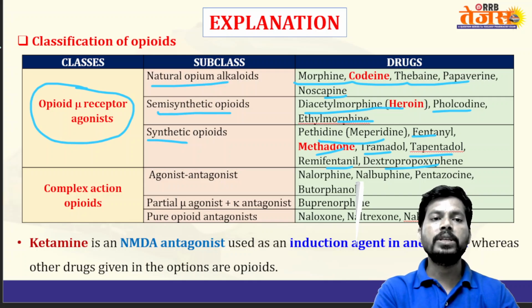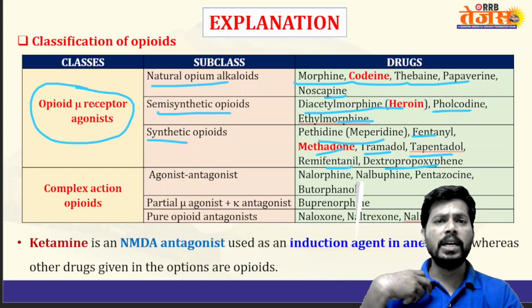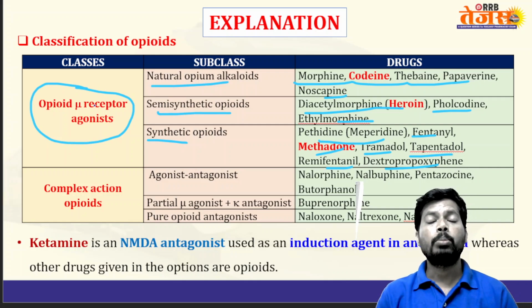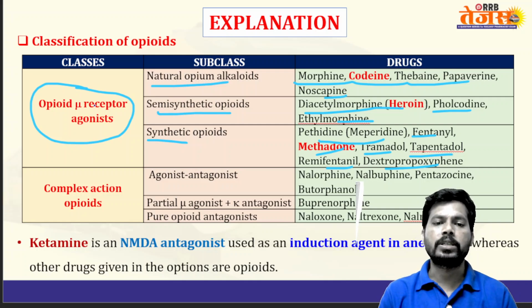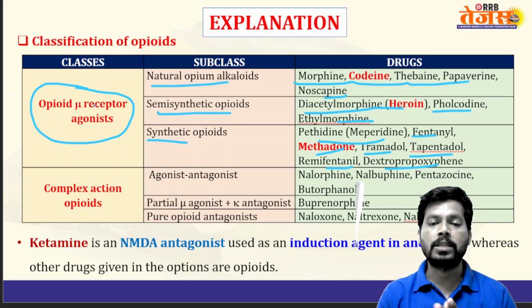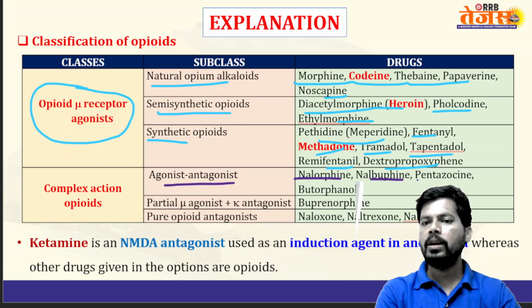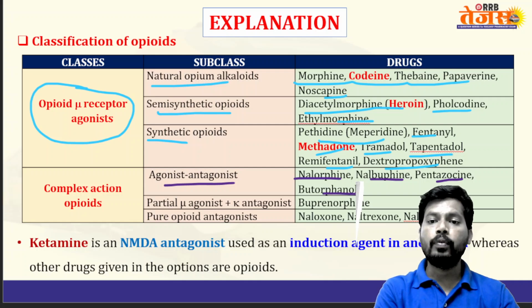Next, complex action, nothing but mixed acting drugs. The above drugs are natural, synthetic and semi-synthetic, but this category comes under agonist-antagonist, having mixed action. Examples are nalorphine, nalbuphine, pentazocine and butorphanol.